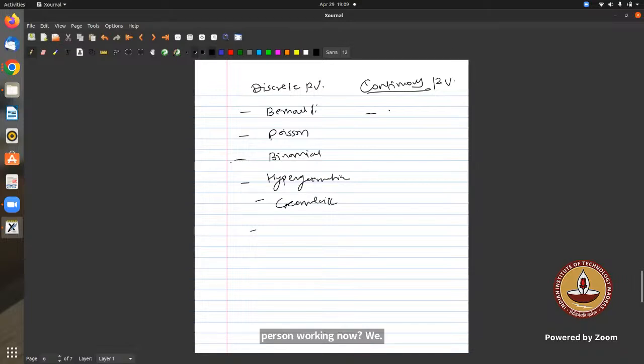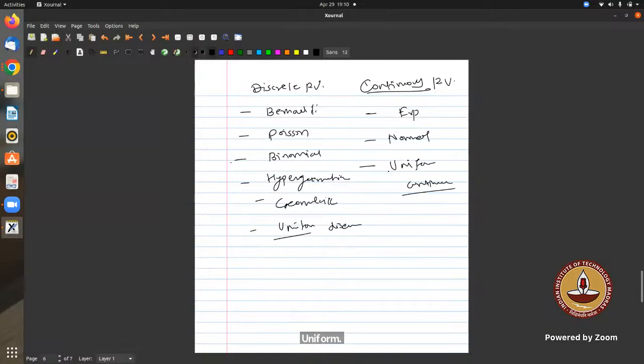Normal is a continuous distribution, sorry, continuous. This exponential will also come under continuous distribution. Right? Yes. Normal will come under continuous. Then uniform. Uniform actually is in both. Uniform discrete will be there, and uniform continuous will also be there, right?